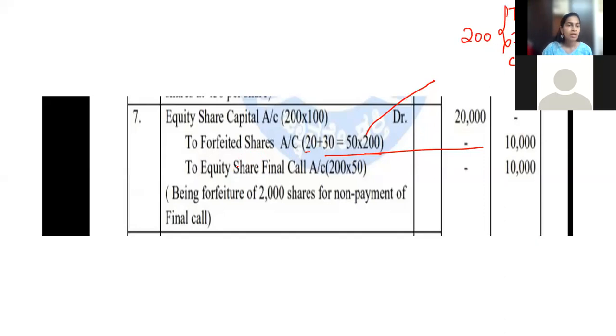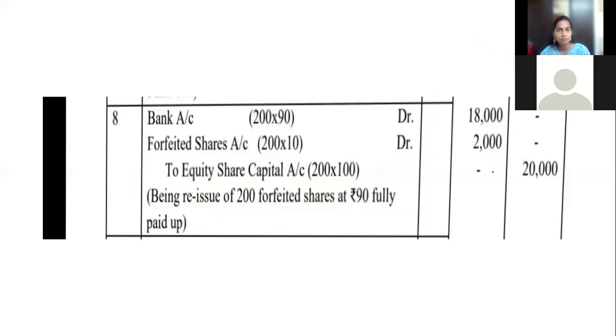Yes, see, for example, if I receive salary, I will get a message in the mobile, no? So much of salary is credited, isn't it? Now, if your parents have put some pocket money in your account, a message comes in the mobile, rupees 5,000 has been credited in your account. So money you have received. That's why here, the company receives the amount. Company is receiving the amount. That's why it is credited. And now here, why we are debiting this? Why we are debiting this? Because, students, this 10 rupees is a loss for the company.